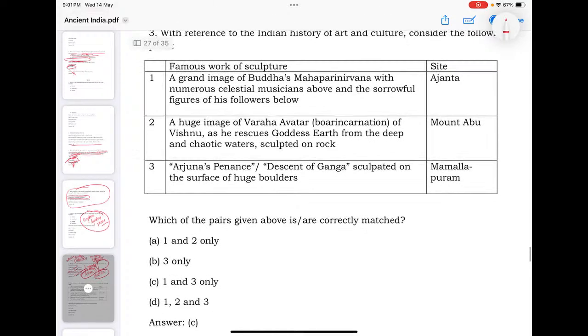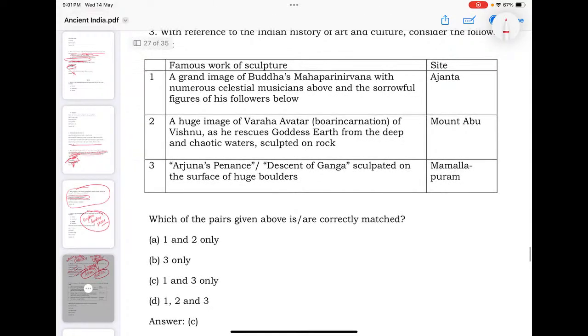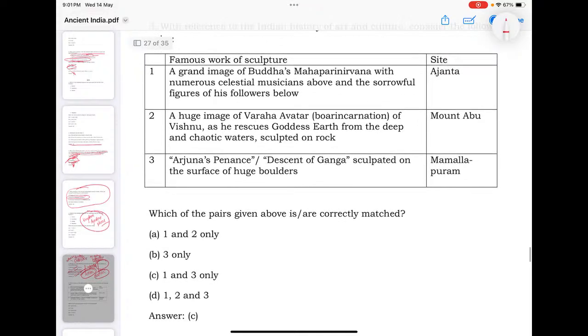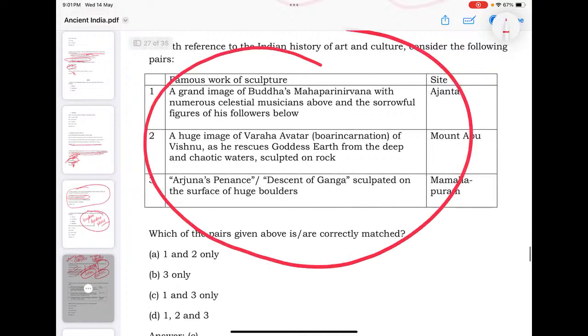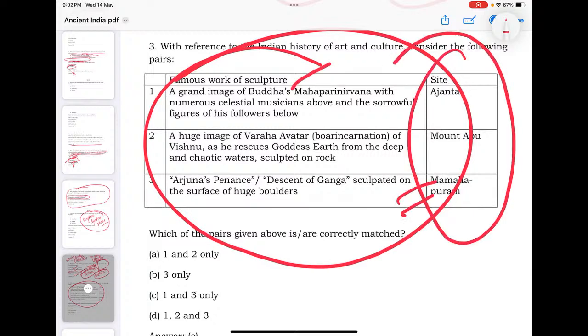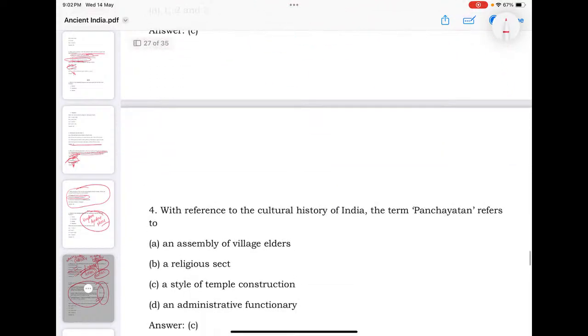Varaha avatar of Vishnu rescues goddess Earth from the deep. So what I am saying is that when we go for these different schools of sculpture, please try to understand where they are located. That's again important.